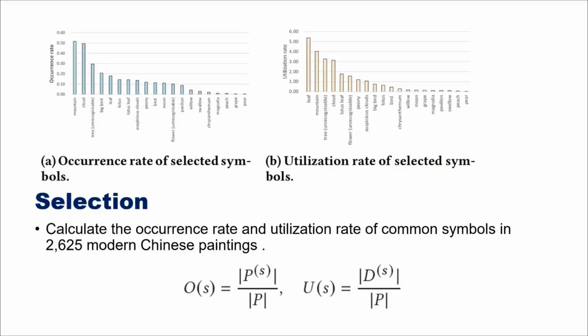With typical symbols of high occurrence rate and utilization rate defined above, we can cover most of the creation scenes and needs. Part of our statistical results on the two rates are shown in the above figure. We finally select 17 symbols to build the system.